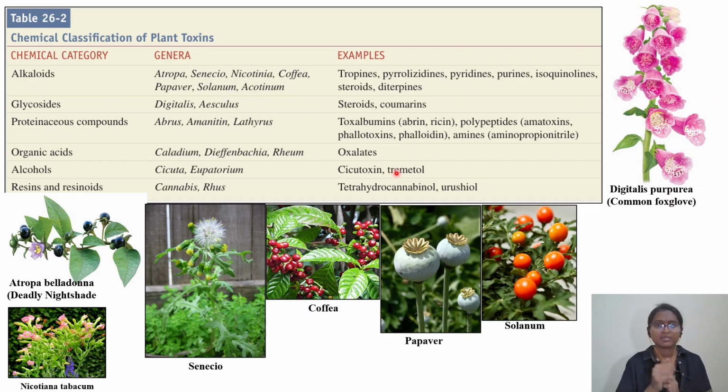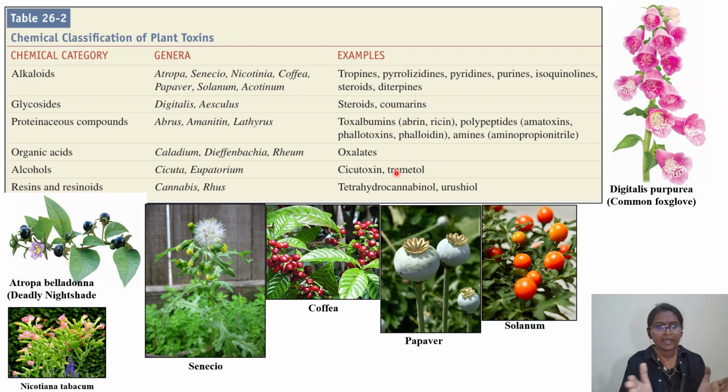Resin and resinoids, cannabis and rhus. This cannabis is giving you tetrahydrocannabinol, and rhus is urushiol. Urushiol, poison ivy, contact dermatitis, and allergic type of reaction, that you have to remember as an example. Coming to tetrahydrocannabinol, which is a recreational drug. So a lot of synthetic derivatives from this tetrahydrocannabinol are being used as recreational drugs. I am unable to explain it, that is the thing.